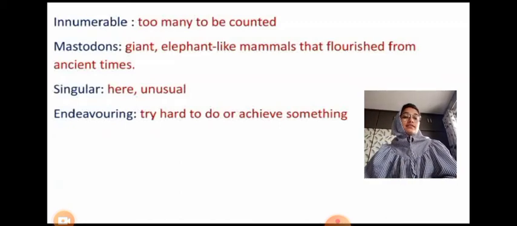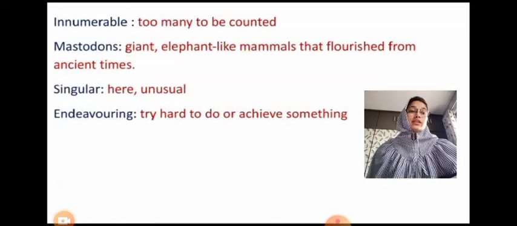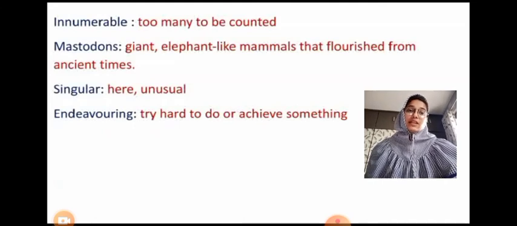So kindly take these opposites and MCQs in your textbook, and the rest of the writing work will be given to you in the form of PDF in your WhatsApp group.